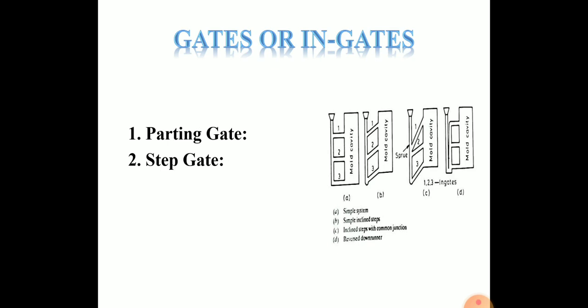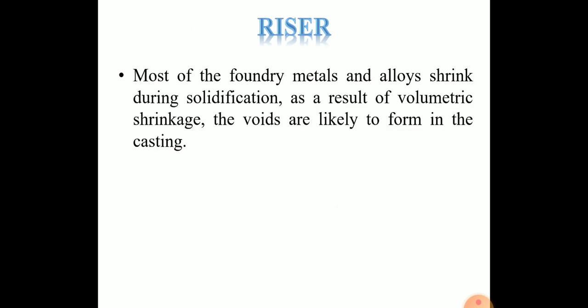Then step gate. They are used for heavy and large castings. The molten metal enters the mold cavity through a number of ingates which are arranged in a vertical step. The size of the ingate is normally increased from the top to bottom. This ensures the gradual filling of the mold without mold erosion and produces sound casting. These are the gates.